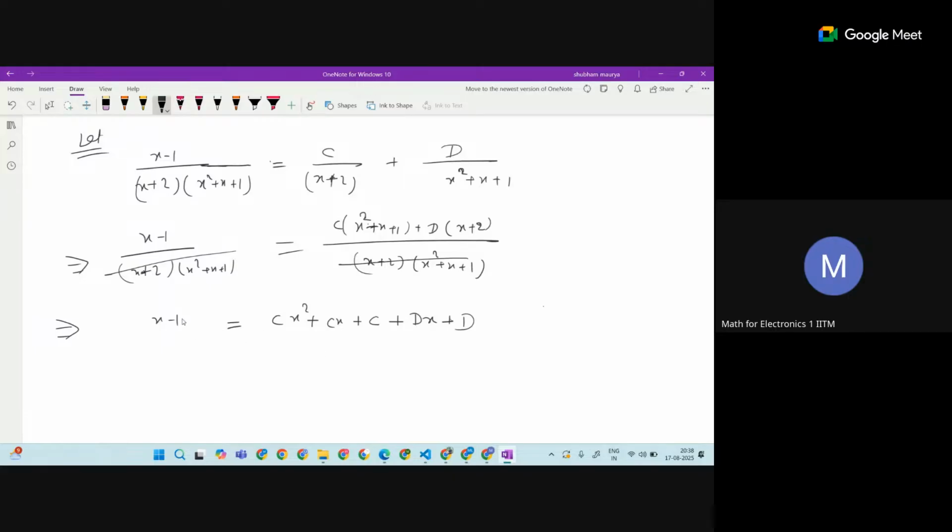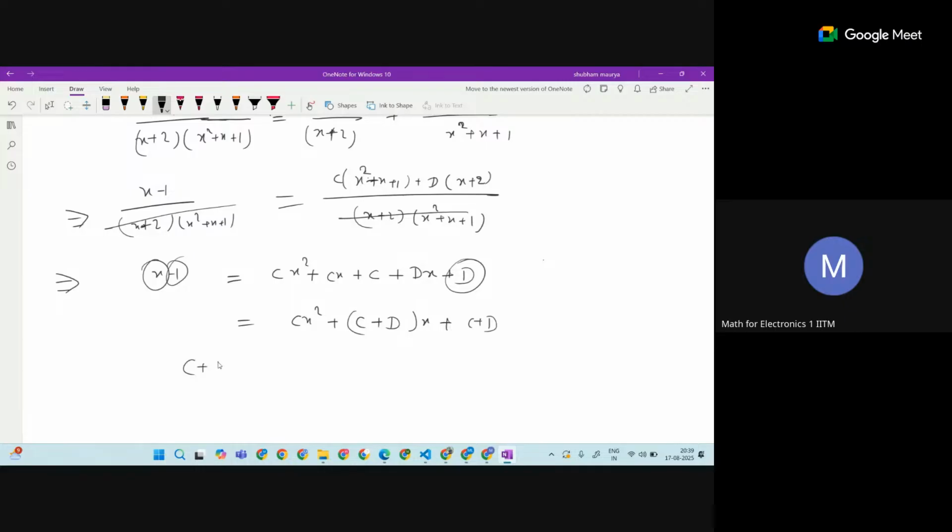Okay, so if you compare both side degrees, this is a constant, this is a constant. So we can write cx square plus c plus d x plus c plus t.